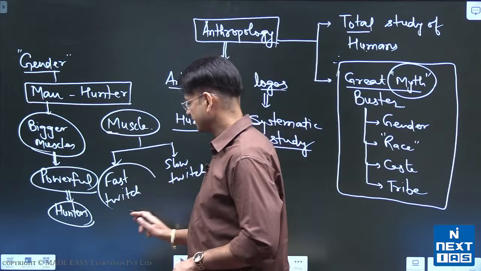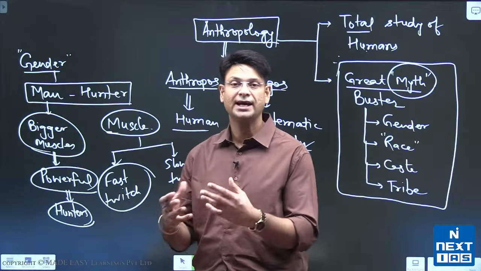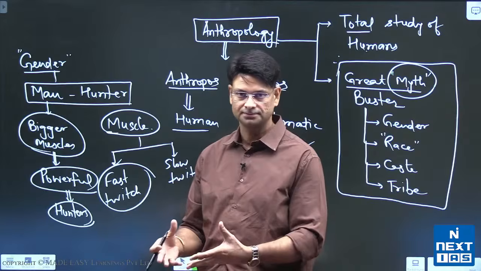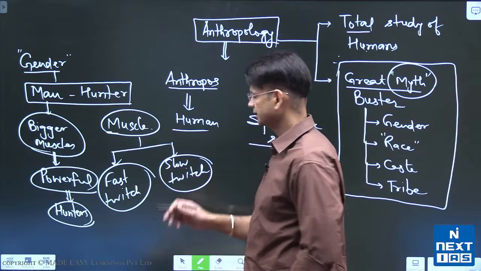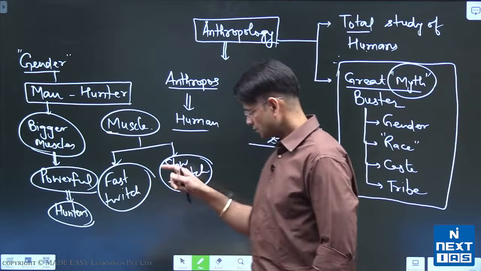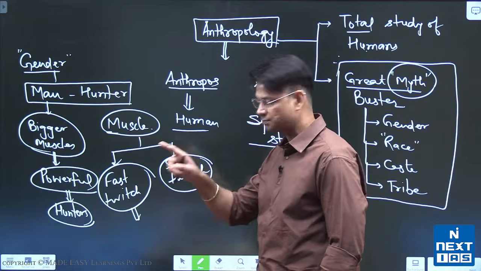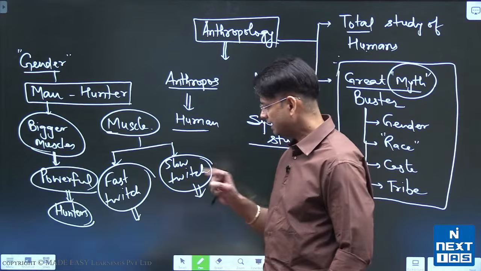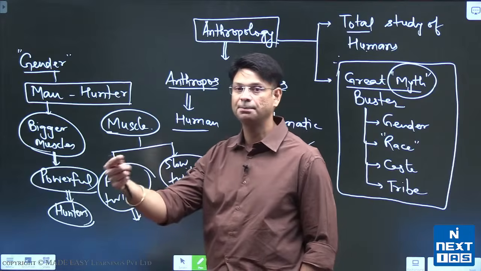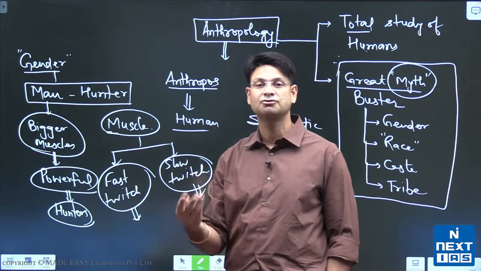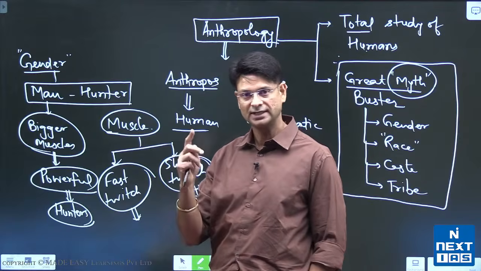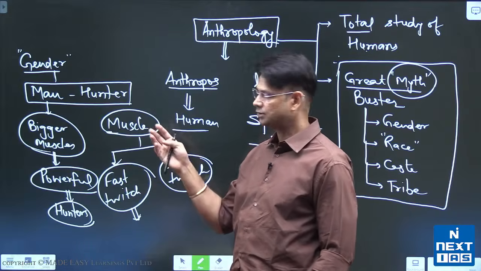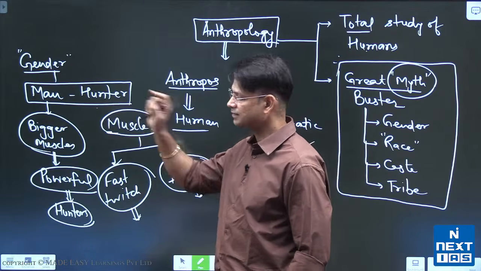When fast twitch muscles are activated, they enter into anaerobic respiration, which results in lactic acid, and that results in exhaustion. Slow twitch muscle fibers do aerobic respiration. So men have more fast twitch muscle fibers and women have more slow twitch muscle fibers. That means if men run behind a prey, men would exhaust faster compared to women. That's the simple logic that some anthropologists and scientists applied on muscle, right, to question the man the hunter hypothesis.